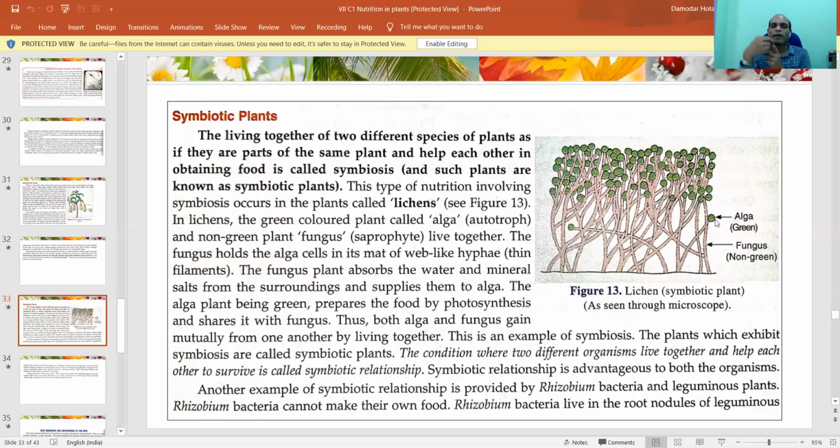Now what happens? Food is being produced by alga. It is being taken by fungus, and simultaneously it gives support to alga. It gives all support to alga, like fungus attracts water and minerals from the soil and gives them to alga. Alga has chlorophyll molecule. It collects carbon dioxide from the atmosphere, and in the presence of sunlight, it prepares food. You see, how is it?